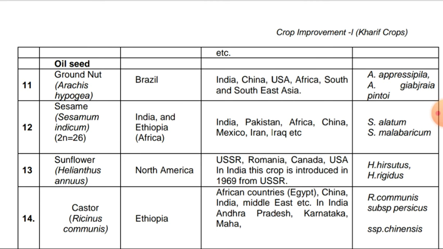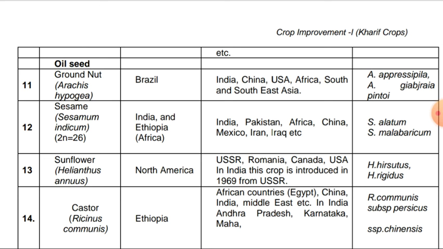Wild species will be Arachis apraesifolia and Arachis geobegeria, pintui. Sesamum crop 2n is equal to 26, for groundnut chromosome number 2n is equal to 40. Sesamum indicum, origin will be India and Ethiopia. India, Pakistan, Africa, China, Mexico, Iran, Iraq. Then wild species will be Sesamum elatum, Sesamum malabaricum.